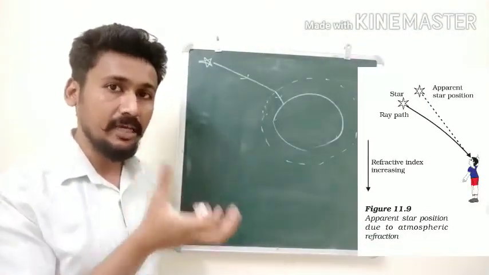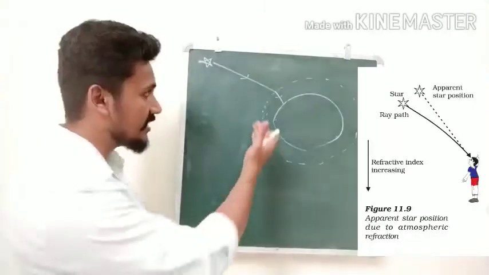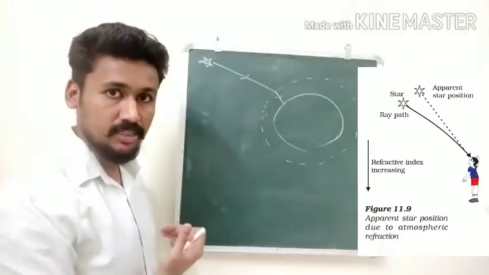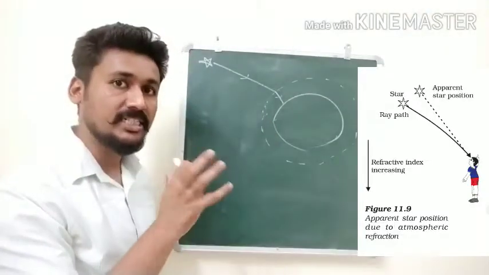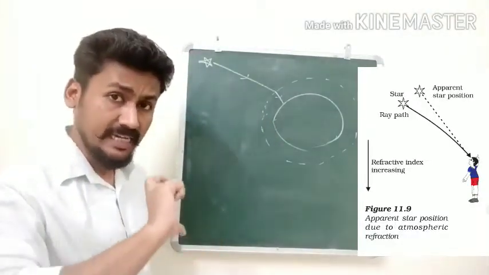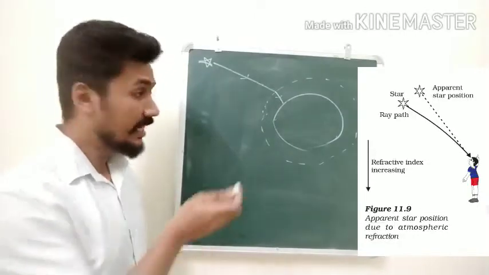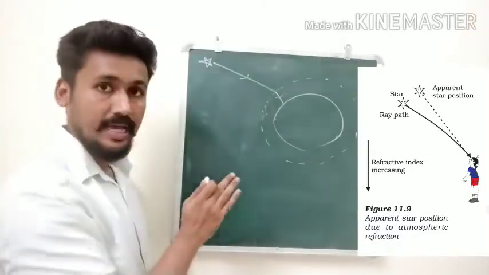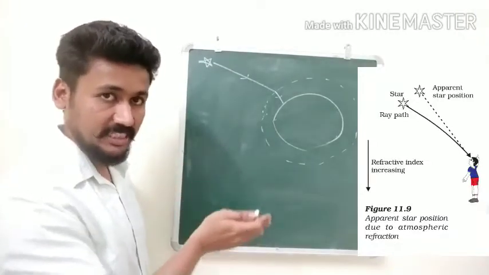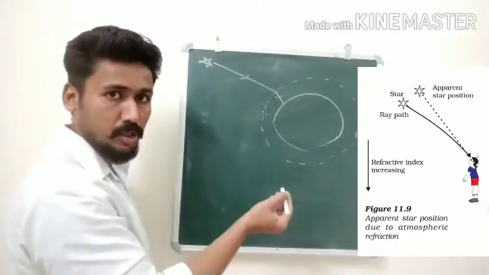They are constantly moving. There are pressure changes that are taking place on our earth continuously. Because of this, our atmosphere is in a constant state of flux. Okay, it is in a constant state of motion. This causes change in the refractive index of our atmosphere. As the refractive index changes, the angle of refraction will also change.